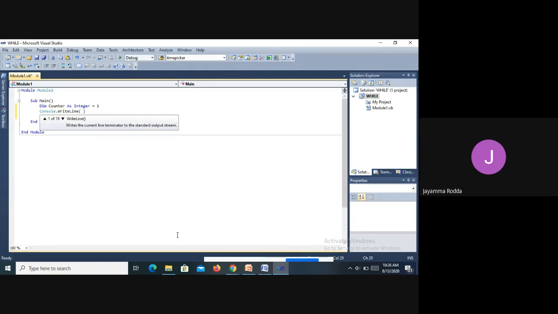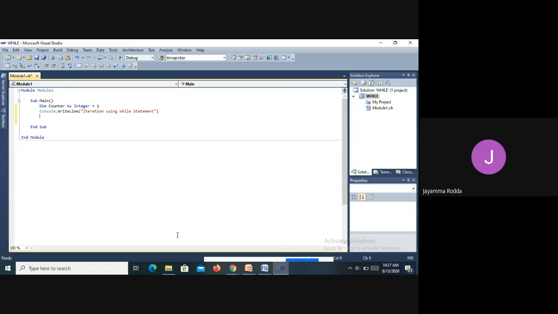In that I'm going to write "Iteration using while statement will be better." Okay, then the output statement is written.